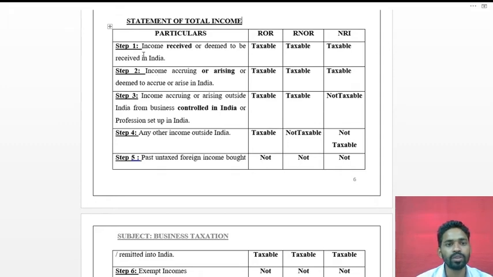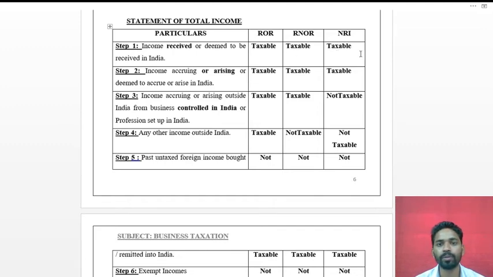Now see, the first case or the first step is what? Income received or deemed to be received in India. It means whatever income is received in India, by any way, it will be taxable for the resident ordinary resident, the resident but not ordinary resident, and the non-resident.